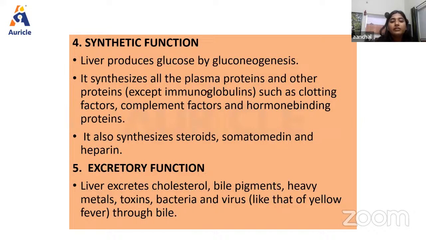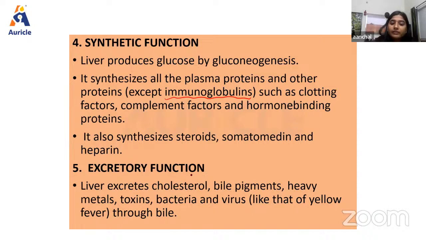Next, we have the synthetic function. Liver produces glucose by the process known as gluconeogenesis. It synthesizes all the plasma proteins and other proteins except immunoglobulins. So immunoglobulins are not synthesized by the liver. Then clotting factors, complement factors, and hormone binding proteins are synthesized by the liver. It also synthesizes some steroids, somatomedin, and heparin also.